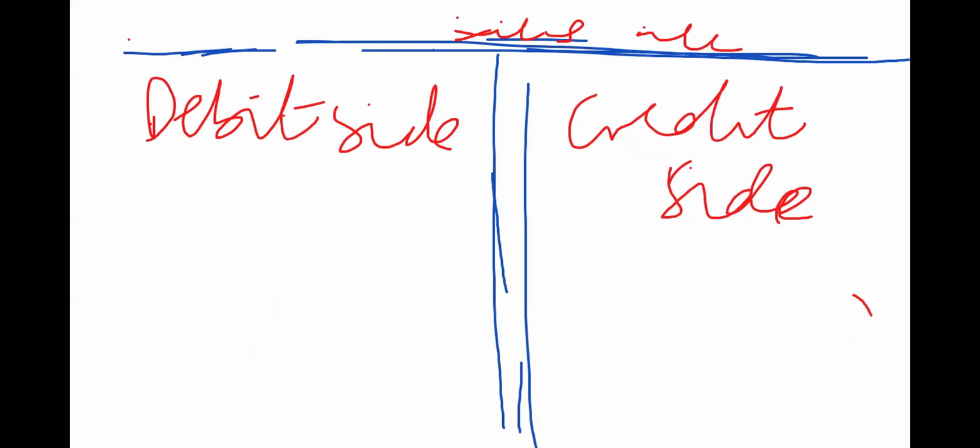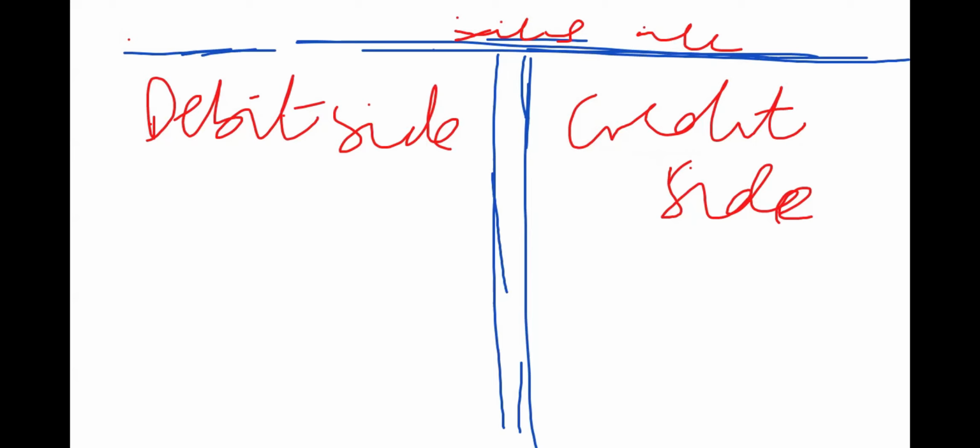So let's try to understand what an account is all about before we start doing the numbers or computations. Now, we've said that for every debit entry, you must have a corresponding entry. In other words, whenever you record on a debit side, you must find another account where you are going to credit.